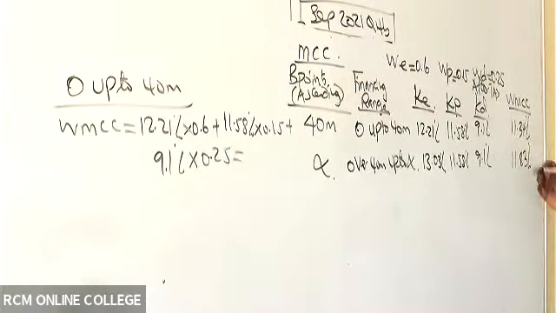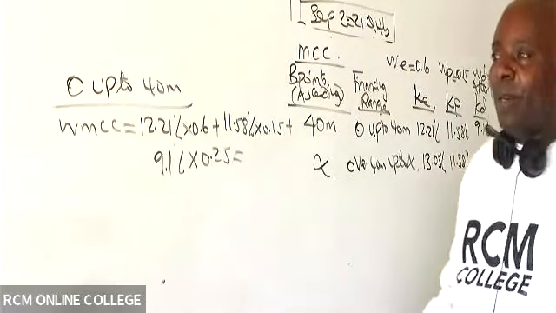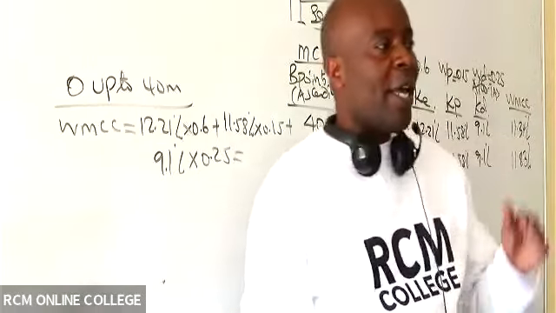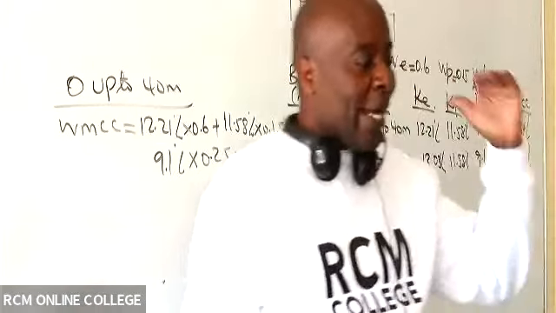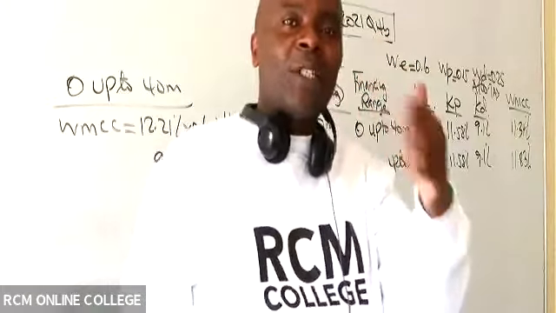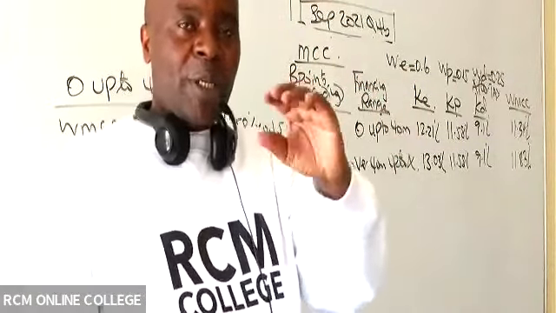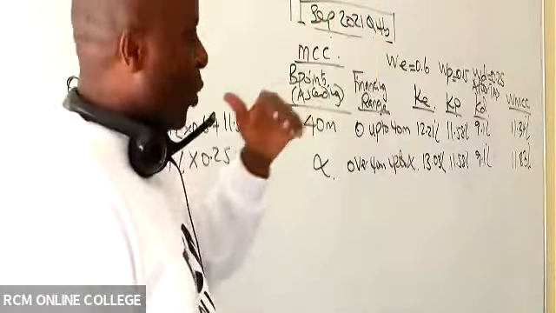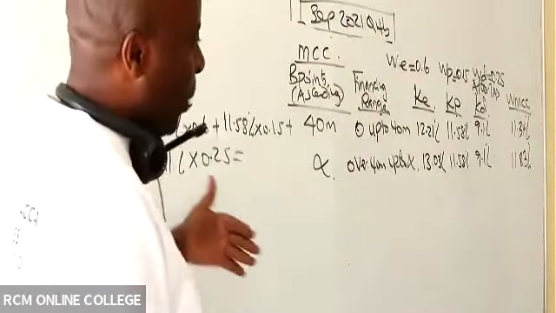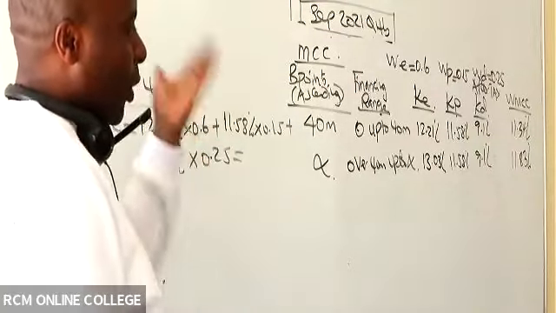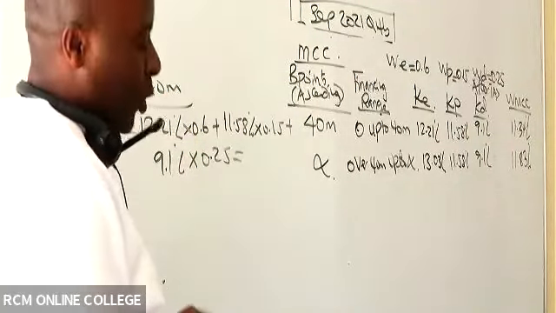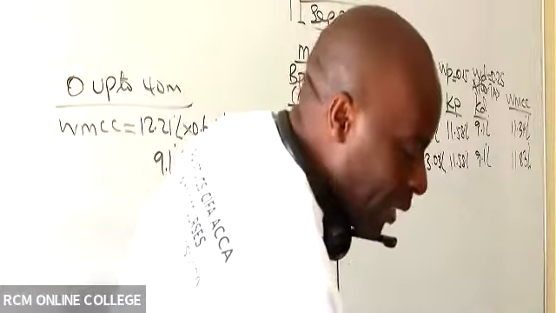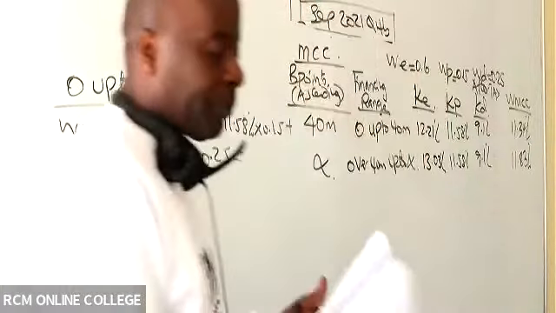11.83%. And remember, this is supposed to be incremental. You know the difference between WMCC and WACC. WMCC is the cost of acquiring an extra source of capital. So expect these extra layers to be a little bit expensive, because as you increase the loan amount, the banks perceive you to be riskier, so they increase the cost of lending. So then you have been able to answer Roman 3 of this question.